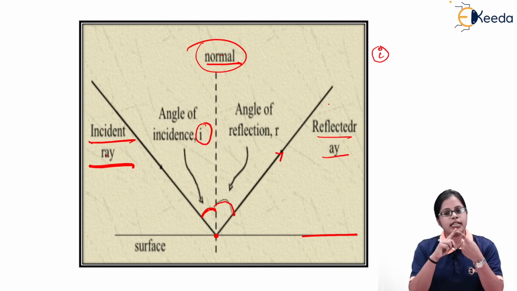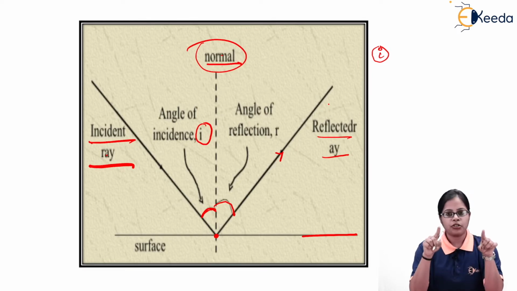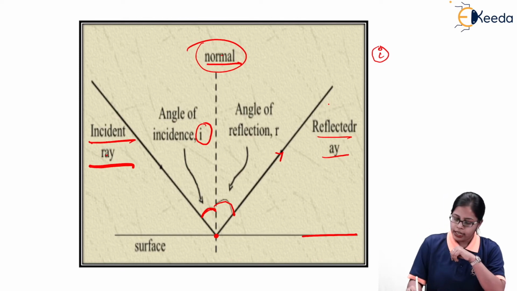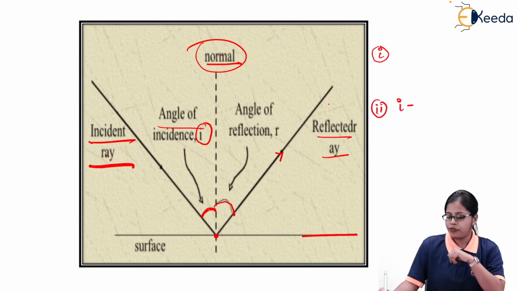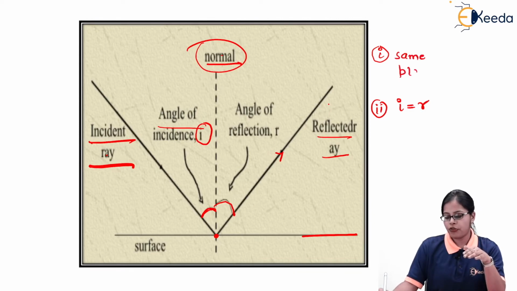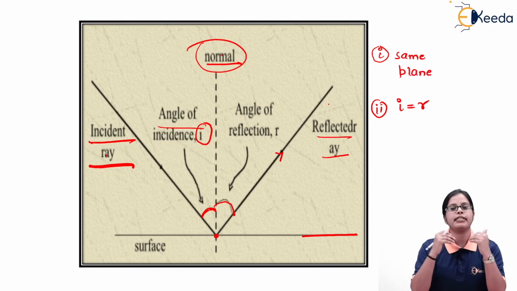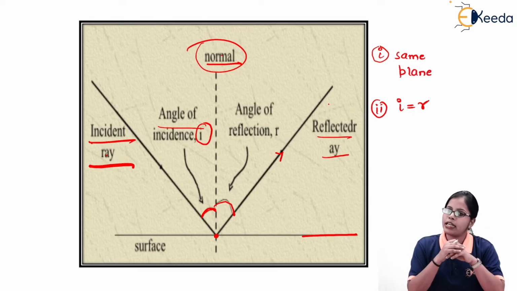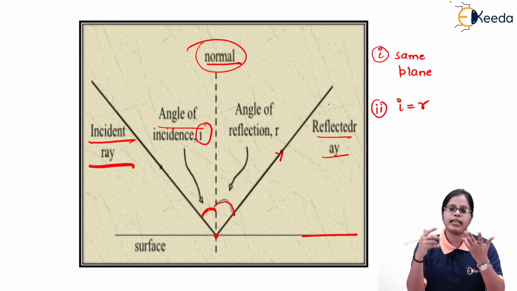The second law is that the angle of incidence should always be equal to the angle of reflection. So when we say the incident ray, normal, and reflected ray lie in the same plane, that's the first law of reflection. And when we say the angle of incidence is equal to the angle of reflection, this is the second law.